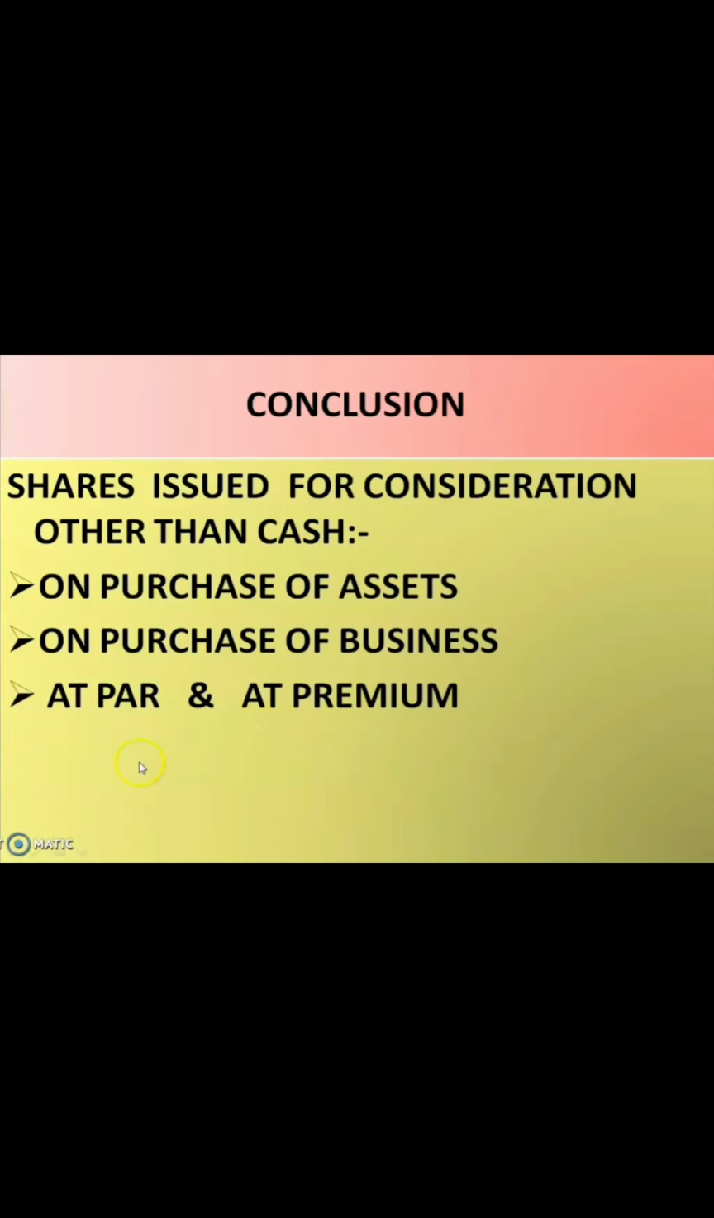So let us conclude today's class. In today's class, we saw that when shares are issued for consideration other than cash, there are 2 cases: on purchase of asset and on purchase of business. We discussed today the purchase of business. We did 2 problems related to purchase of business at par and at premium. So you have to practice this problem and do the test problem which is attached along with this session.